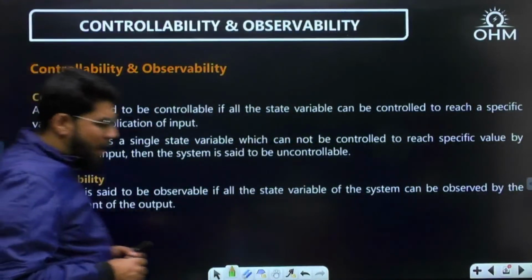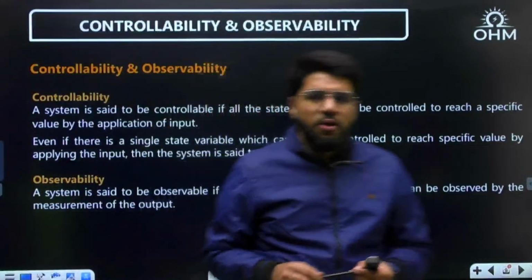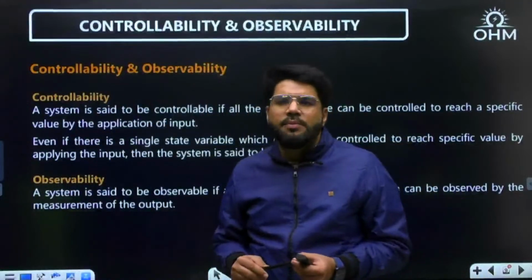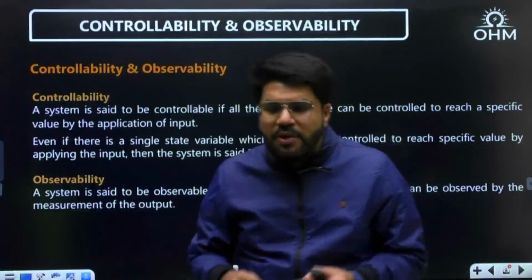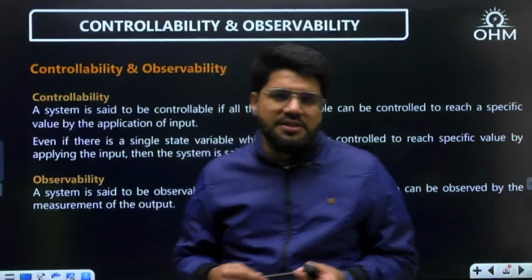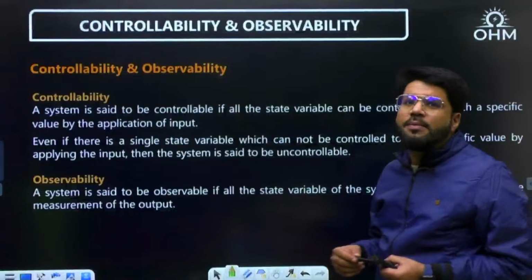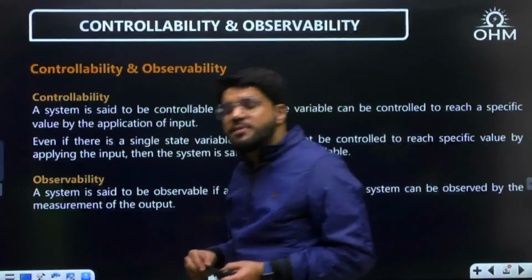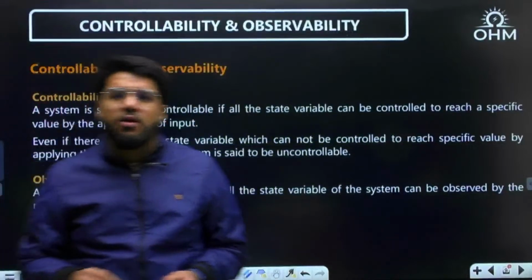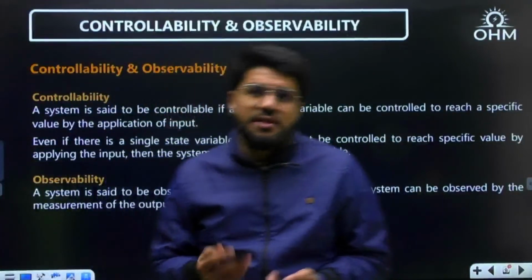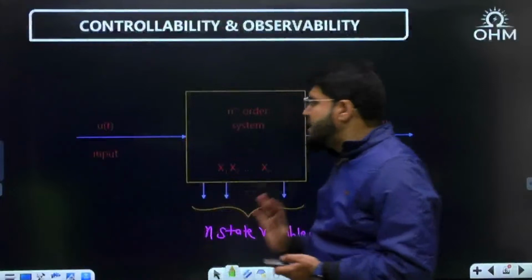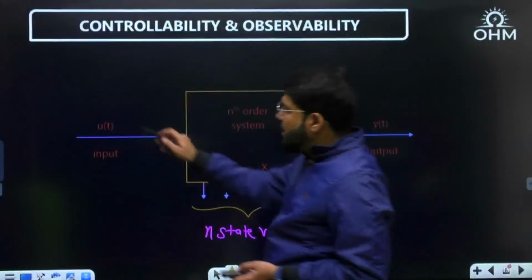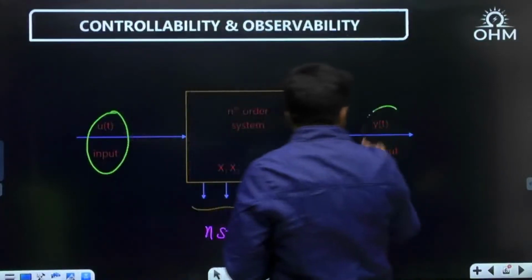Whether a system is controllable or not. If a system is controllable, you should be able to control the entire state of the system. That means you should be able to control all the state variables of the system. So we say that a system is controllable if you can control all the state variables of the system. Now, how can you control? A system has been designed, say for example, you can apply the input and you can measure the output. That's what you can do.